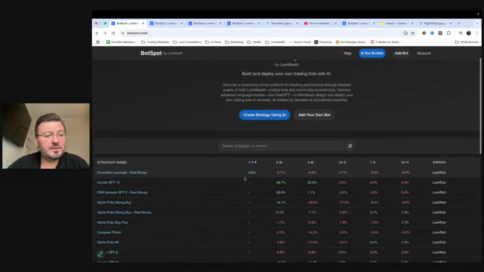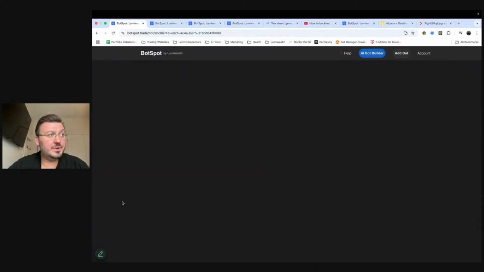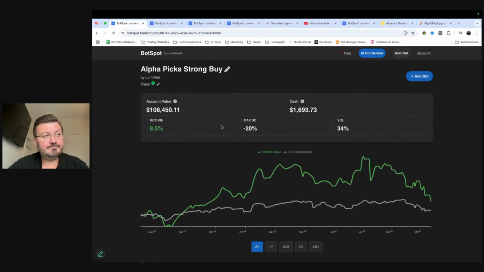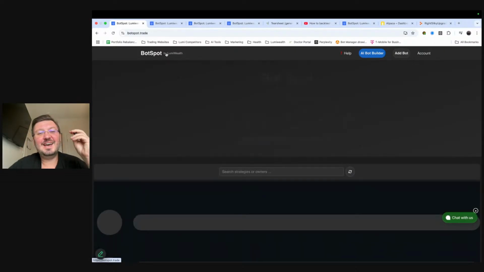Same thing with this Alpha Pick spot. Same thing, running for us no matter what we do. It's making us money. Call it passive income, call it whatever you want to call it, investing. This one's basically taking stock picks from Seeking Alpha. They have this really cool thing called Alpha Picks. And we actually just copy their stock picks and put them into a bot, and it does really, really well. They've performed extremely well, these stock picks that they've made.